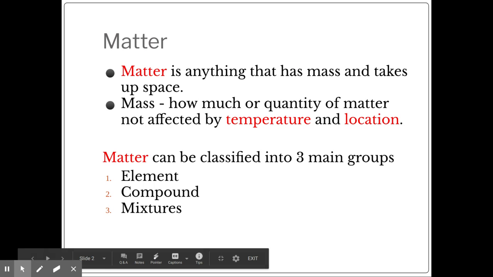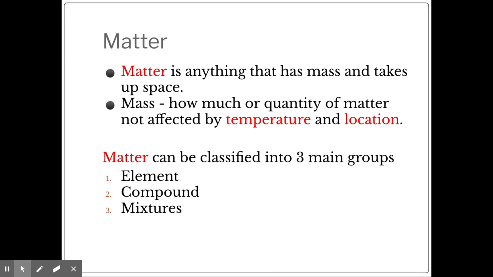Matter. The definition of matter is anything that has mass and takes up space. So that's referring to its volume. Mass is how much you have of your substance, and it's not going to be affected by temperature or location. So that's where we're referring to weight. Weight is going to be affected by gravity, and that's why you can be weightless when you're in space.